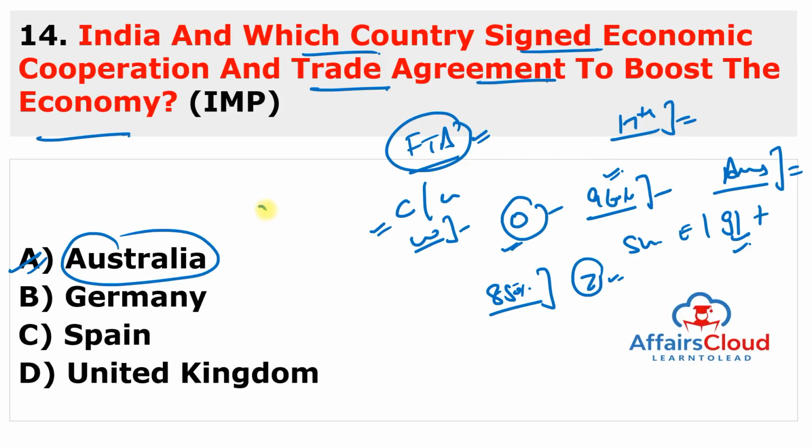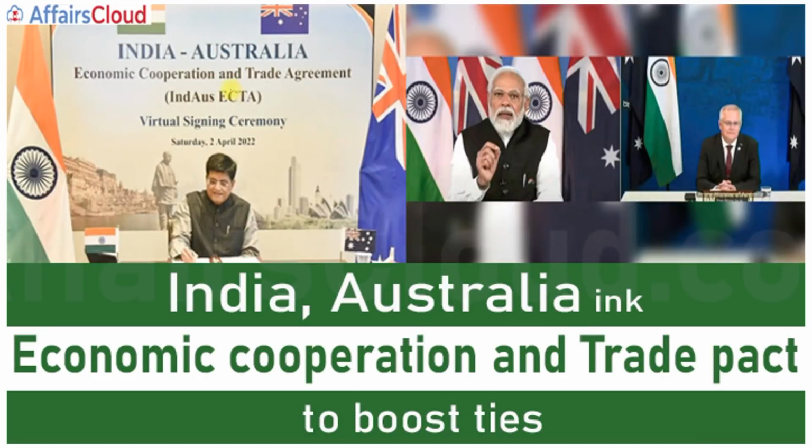And Australia's Prime Minister is Scott Morrison, capital is Canberra, and currency is Australian dollar. Moving to next question, you can also see here the Union Minister Piyush Goyal ji and Prime Minister Narendra Modi and Scott Morrison. Moving to next question.